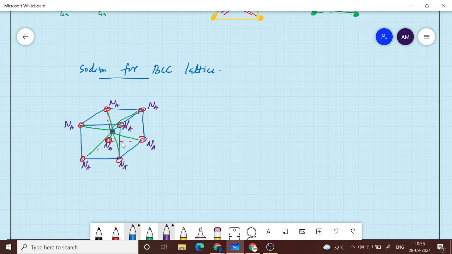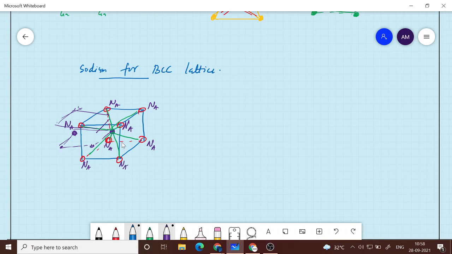And similarly you can show that if you take this solid atom, there will be 8 nearest neighbors. So one is this, and then one here, one here. They will form the next bottom layer, and similarly one at the top also.